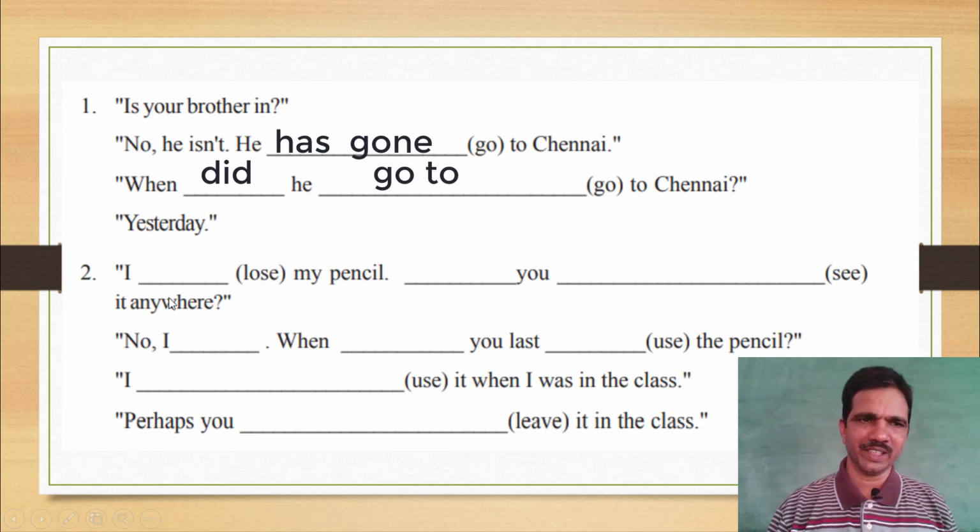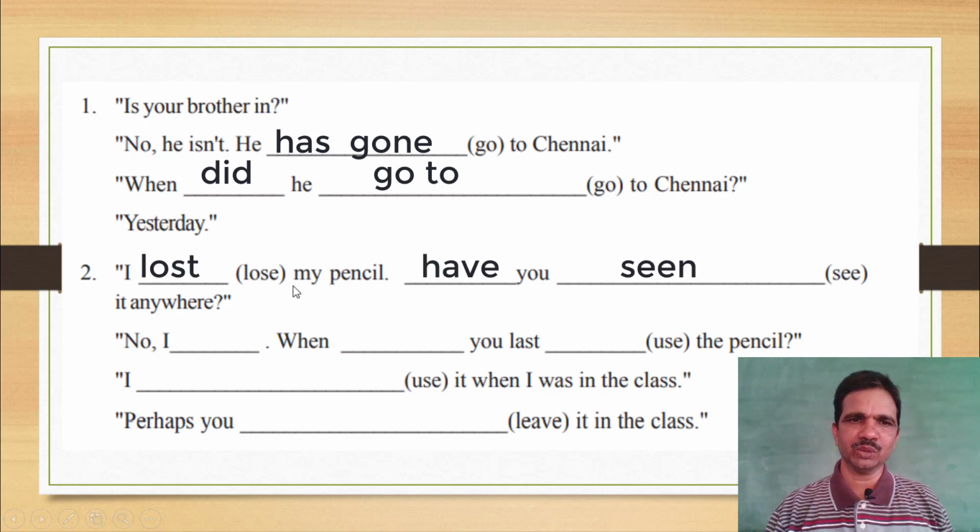Now look at the second question. I (lose) my pencil. In the continuation of this conversation, this expression refers to simple past tense. Lost. So the correct form of the verb in the blank is: I lost my pencil. Next: Have you (see) it anywhere? This expression refers to present perfect tense. I lost my pencil. Have you seen it anywhere?